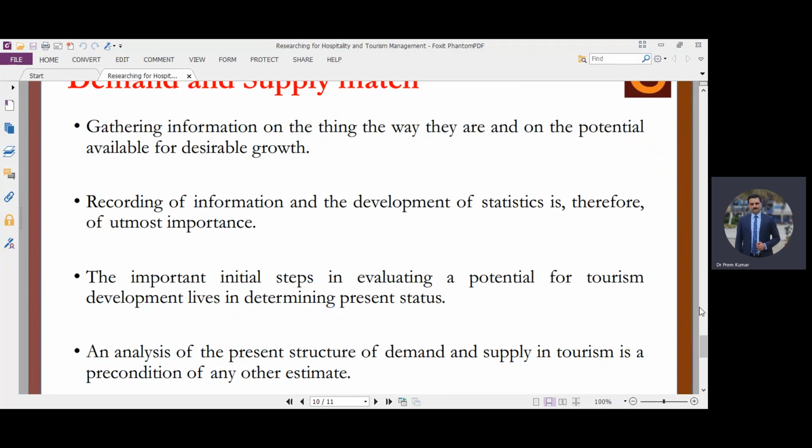Having an estimate of present carrying capacity in different terms, that is physical, psychological, social, environmental, cultural, and economic, is very essential. So we can have an estimation of carrying capacity on these different aspects in the present time, and then we may be able to forecast the carrying capacity of the next year also.